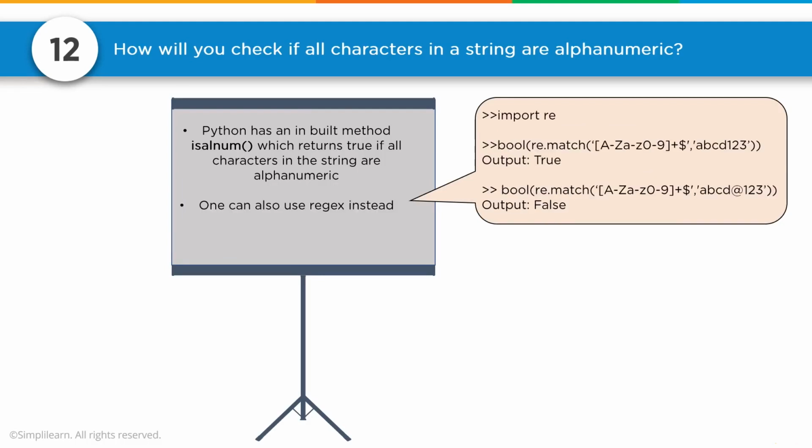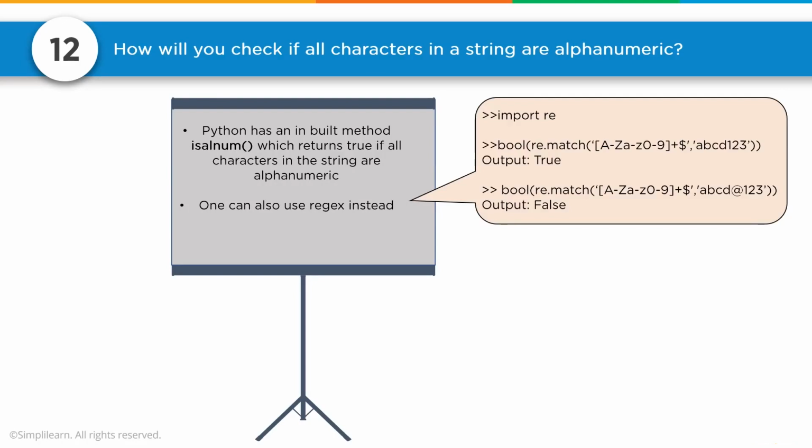Number 12. How will you check if all characters in a string are alphanumeric? So here we go. If you know isalnum, which returns that the characters in the string are alphanumeric, one can also use regex instead. And so we have Boolean re.match. What's important about this is to note your capital A dash capital Z, lowercase a dash z, 0 to 9, means that the set includes all of those, the way they have it written out.